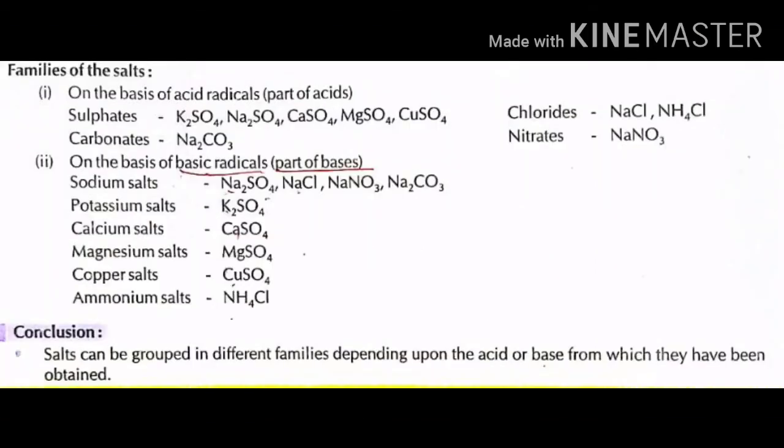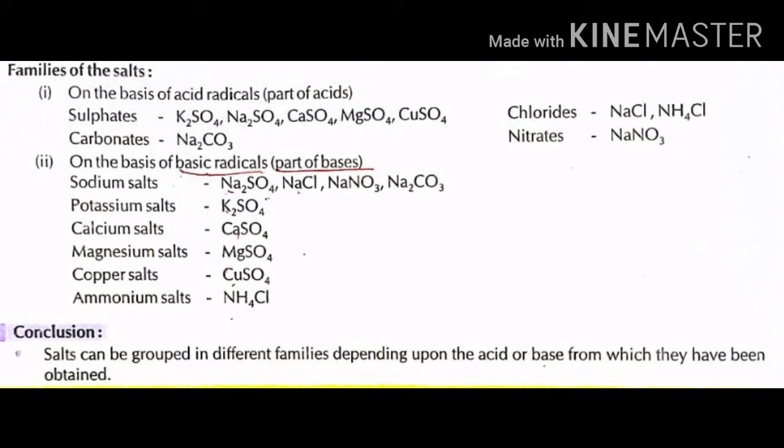Families of the salts. The names of the salts are obtained on the basis of the acid and basic radical. Here, on the basis of the acid radicals, that is the part from the acids, salts are named as sulfate salts, carbonate salts, chloride salts and nitrate salts. Sulfates in the above table: K2SO4, Na2SO4, CaSO4, MgSO4 and CuSO4. Carbonates: Na2CO3, chlorides: NaCl and NH4Cl, nitrates: NaNO3.